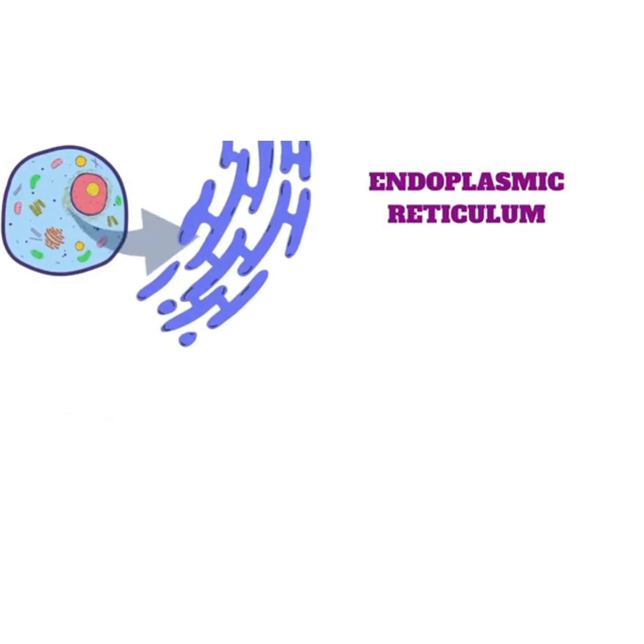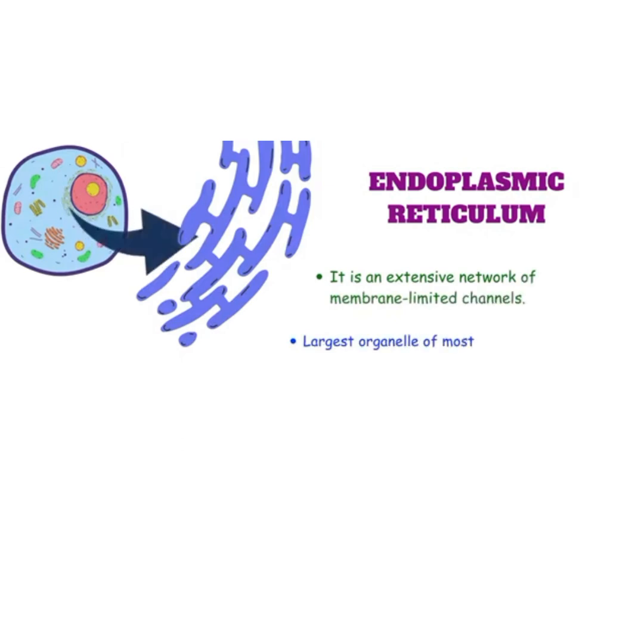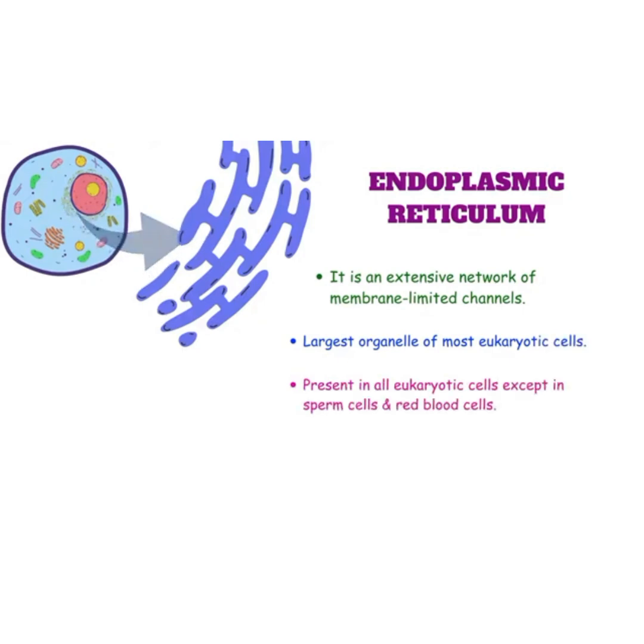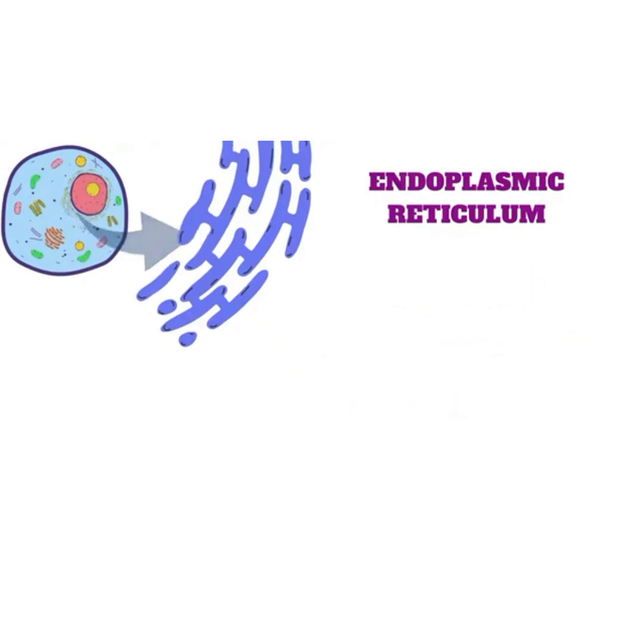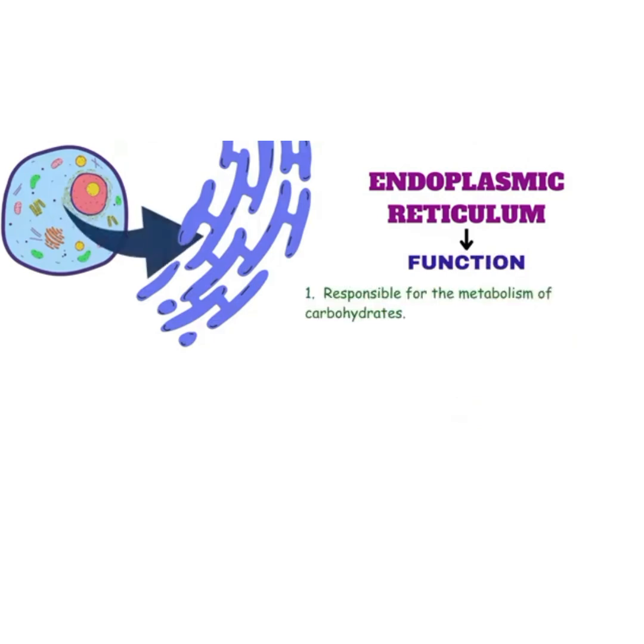The next one is endoplasmic reticulum. It is an extensive network of membrane-limited channels. It is the largest organelle of most eukaryotic cells. It is present in all eukaryotic cells except sperm cells.